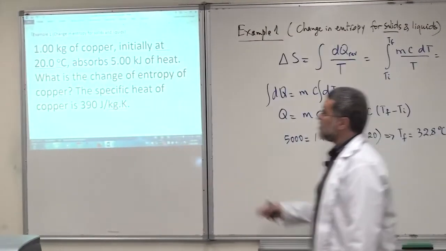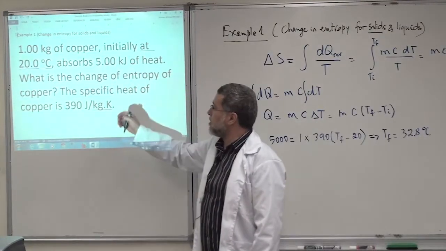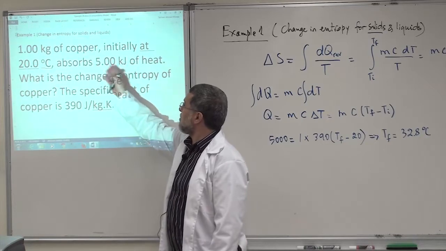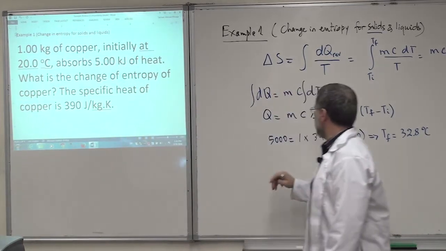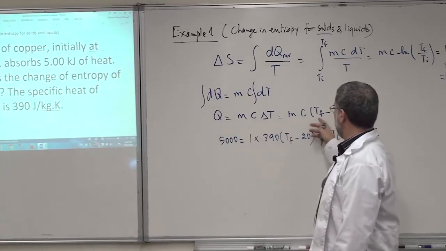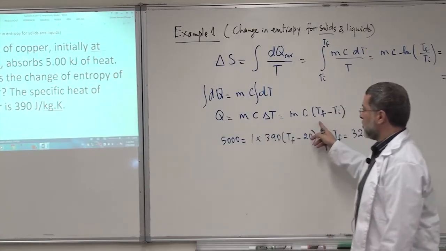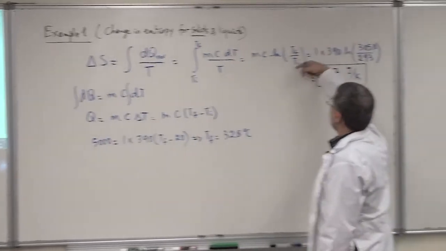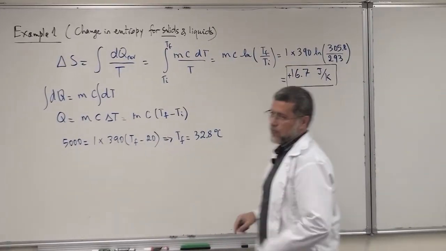If, for example, it told you that this copper has lost 5,000 joules or 5 kilojoules of heat, then Q will be negative and T final will be less than T initial. If you put them in the equation, you will get delta S negative.